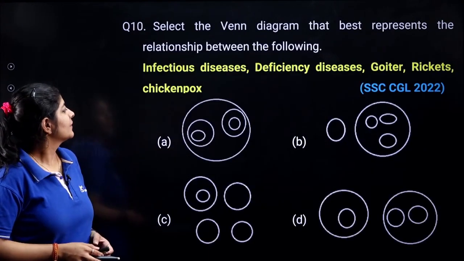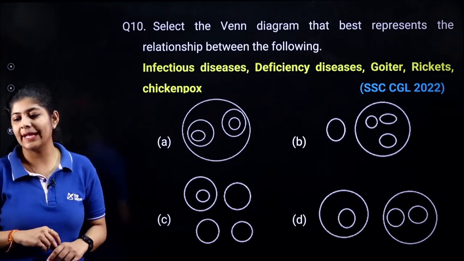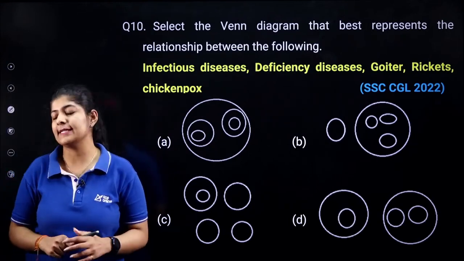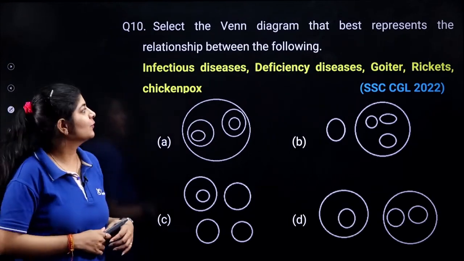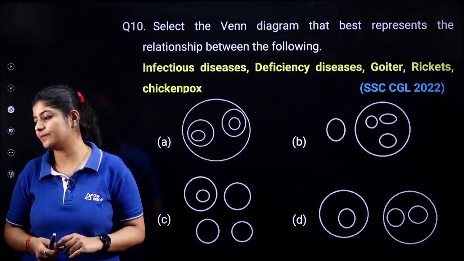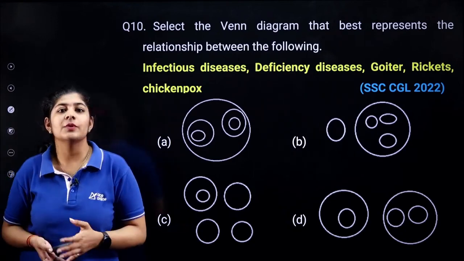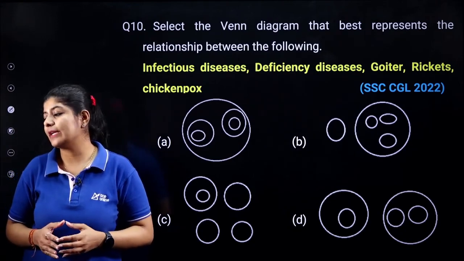Next one. So the next question is from the concept of Venn diagram, and this question is very easy. If you know these terms, then you can easily determine the answer. You need to select your correct Venn diagram.